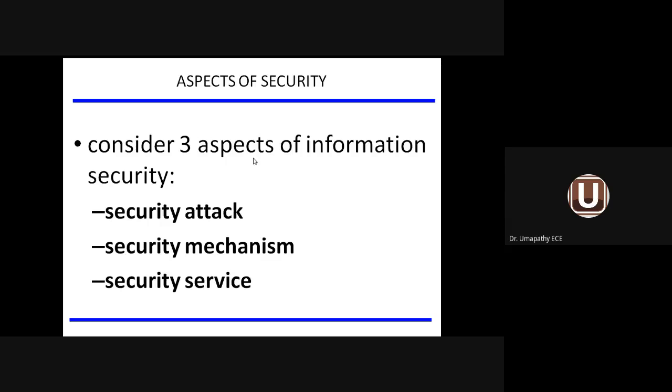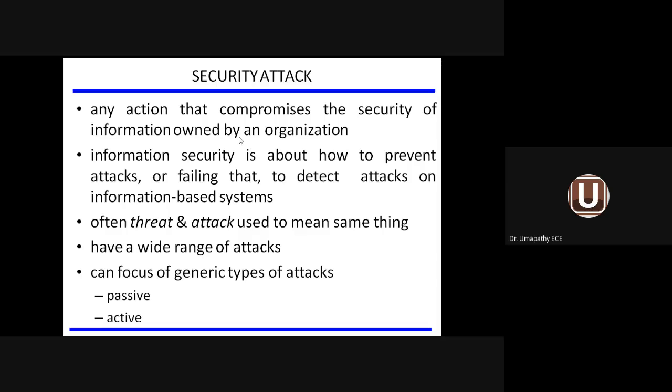So we come across three aspects of information security: security attack, security mechanism, and security service. So what do you mean by security attack? Security attack is also called security threat. Both threat and attack mean the same thing. Security attack is nothing but an action which compromises the security of information. See, there is security available for the information in an organization. If some factor is compromising the security of information, it is called security attack or security threat.